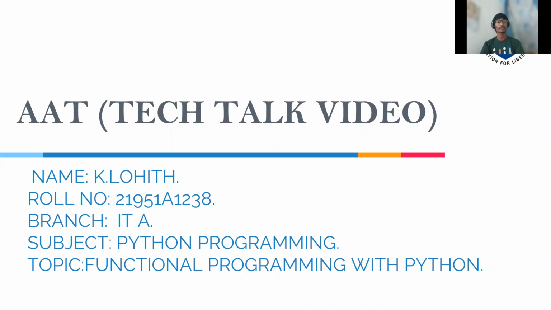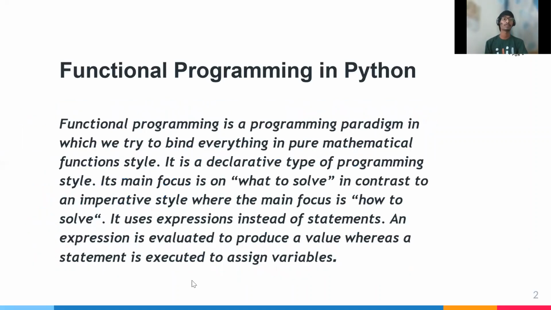Today my Tech Talk presentation is functional programming with Python. Functional programming is a programming paradigm in which we try to express everything in a pure mathematical function style.